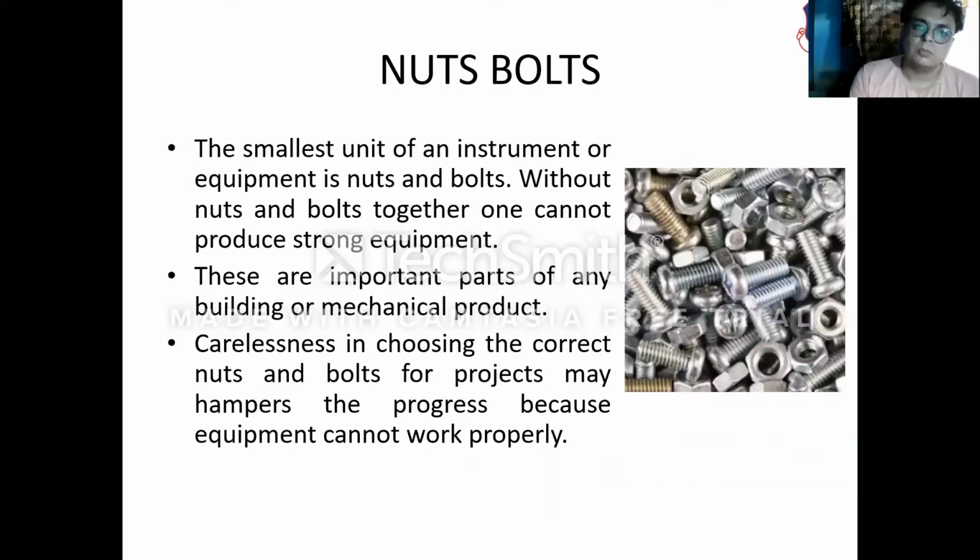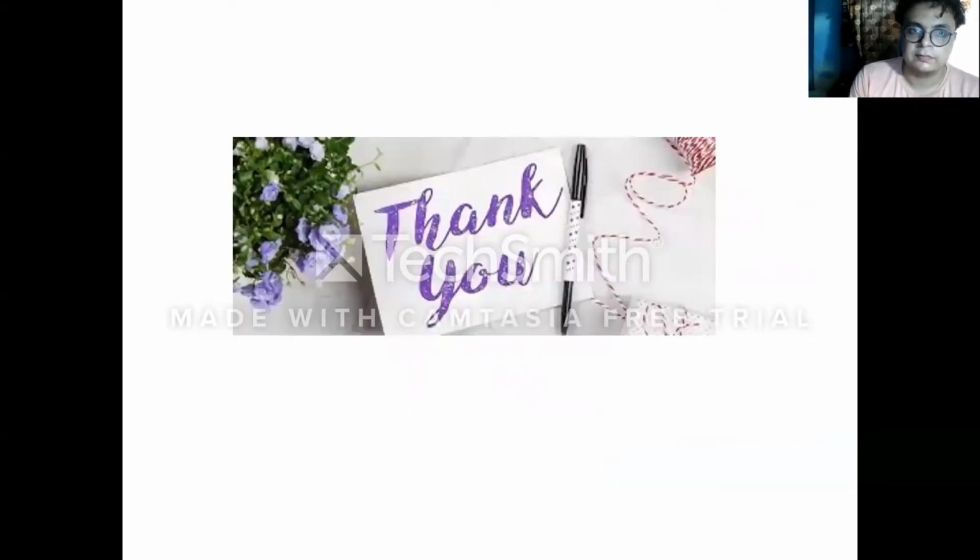Nuts and bolts. The smallest unit of the instrument or the equipment is nuts and bolts. Without nuts and bolts together, one cannot produce any strong equipment. It is very important. This is an important part of any building or mechanical product. Carelessness in choosing the correct nuts and bolts for the project may hamper the progress, and because of this, equipment will not work.